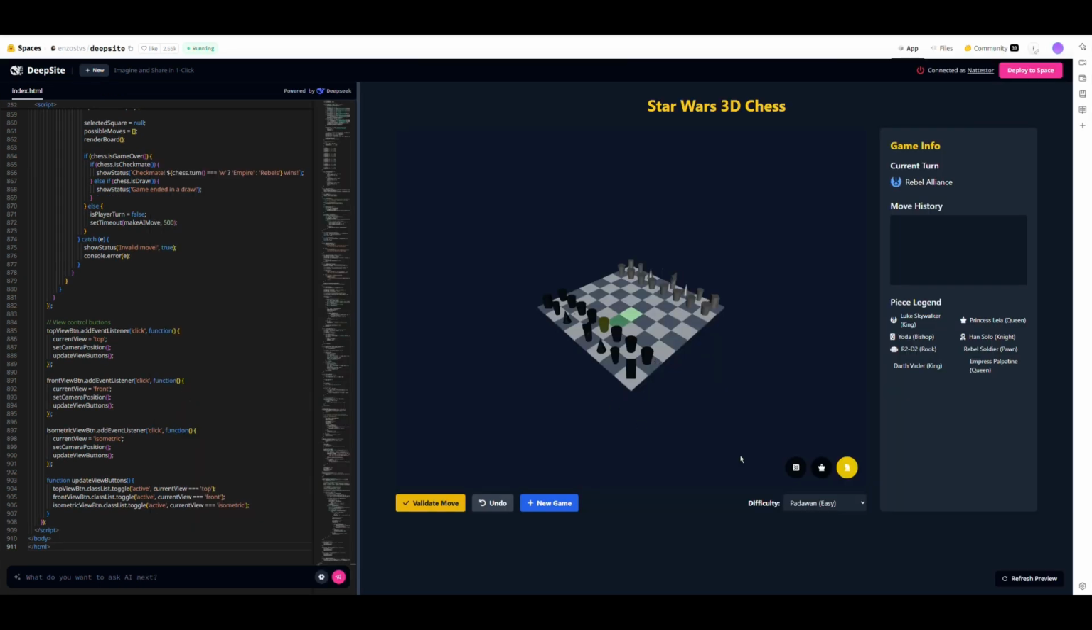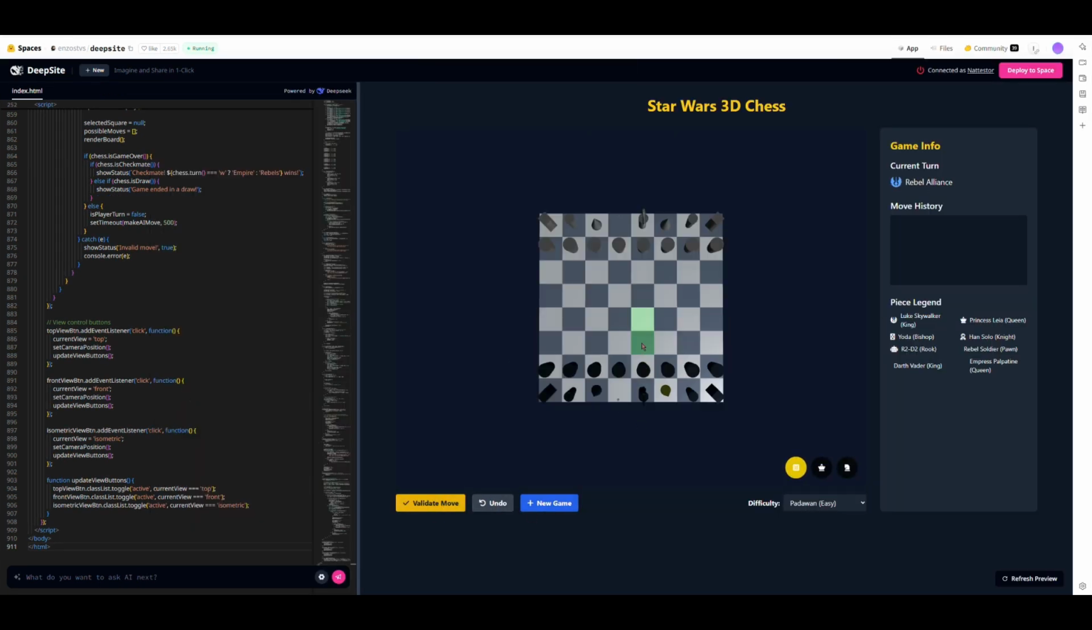In just a few minutes, DeepSite generates the game. The speed is impressive, but the result is full of bugs. The game is practically unplayable, and the pieces look more like misshapen blobs from a low-budget sci-fi flick than the iconic characters we know and love. It's a disappointing start, but let's see how Manus fares.